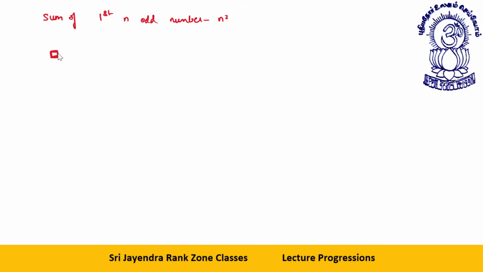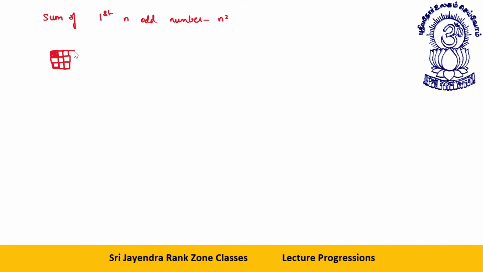Second odd number is 3. If I add 3 boxes to it, 1, 2, clearly it is a 2 by 2 square, 1 and 3. Clear to you, dear students? This is a 2 by 2 square. Now the next odd number is 5. Let me add 5 boxes to this, 1, 2, 3, 4, 5. I have added the third odd number, and now this is a 3 by 3 square.